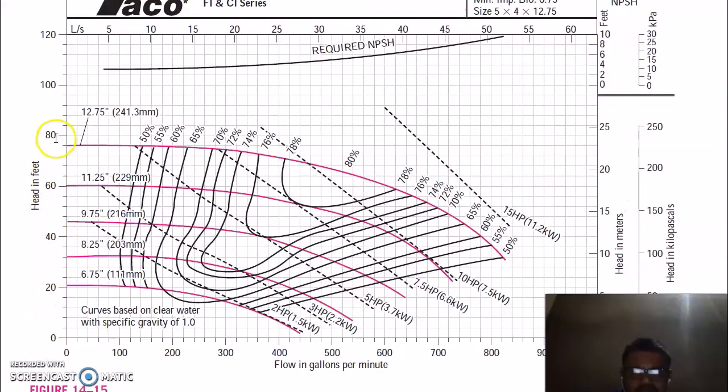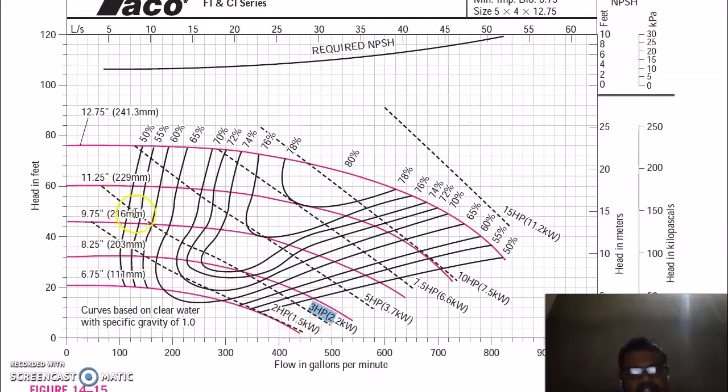So this is head in feet, this is flow in gallons per minute. This is your head with respect to flow rate. As we know, as your flow rate increases, head will decrease, and you can select, say, a 2 horsepower pump. So this is the line which represents its head and the volume flow rate. This is a 3 horsepower pump.